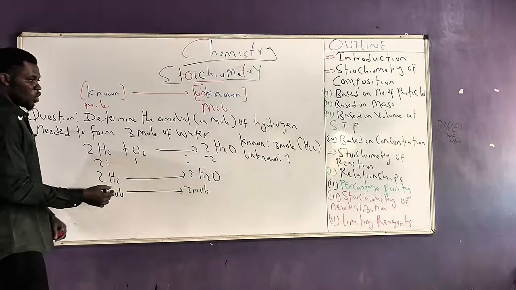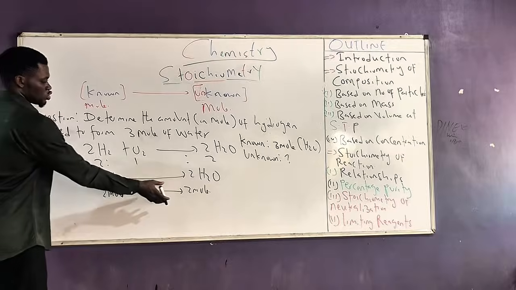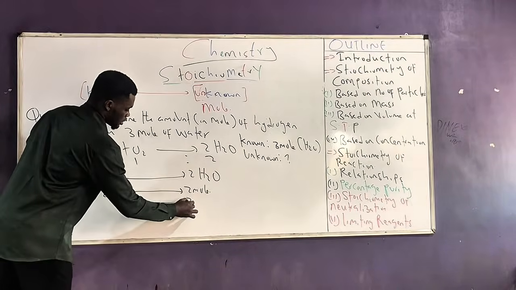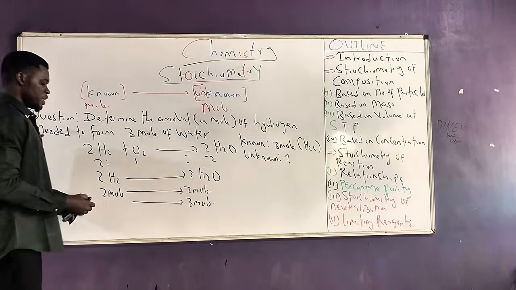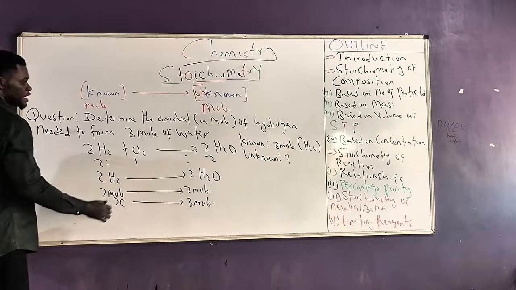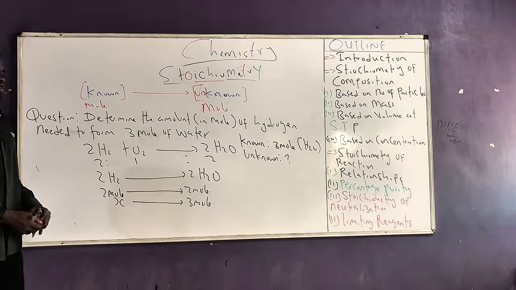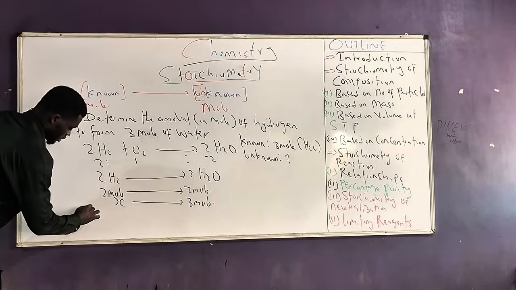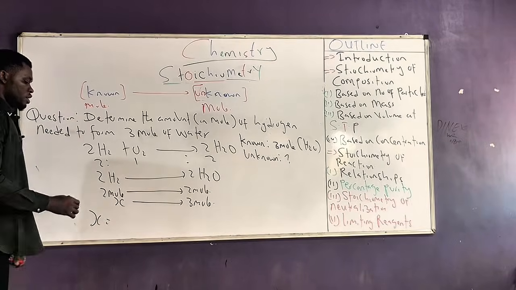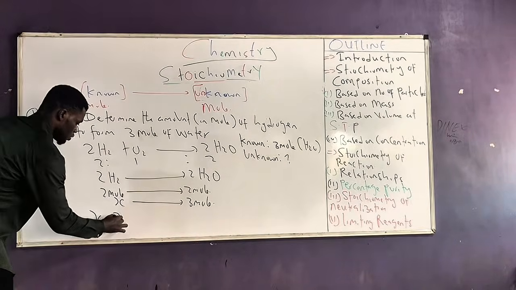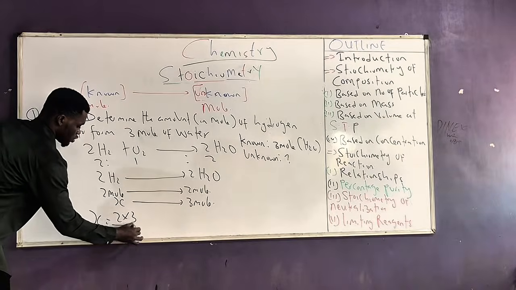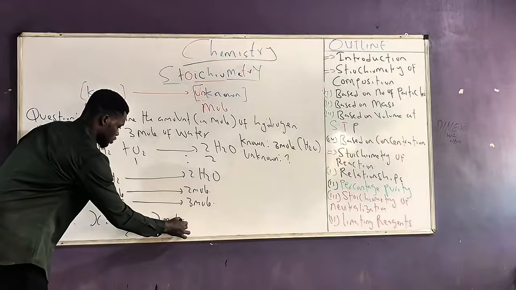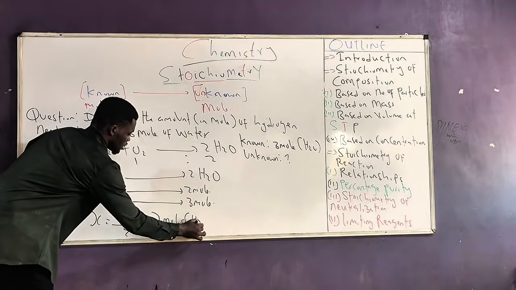So therefore, what if we don't have 2 moles of water being formed? What if this time around we have 3 moles of water being formed? What would be the amount of hydrogen X that would react with oxygen to form these 3 moles of water? Very easy. We cross multiply and make X the subject. We have 2 times 3 all over 2, so the answer becomes 3 moles. 3 moles of what? 3 moles of hydrogen molecule.